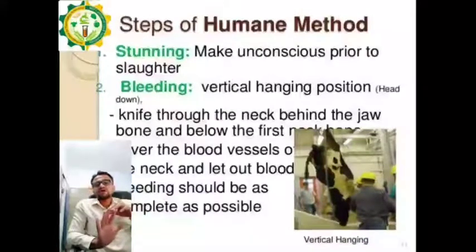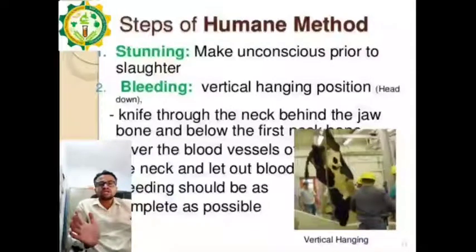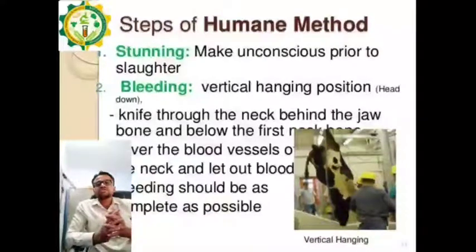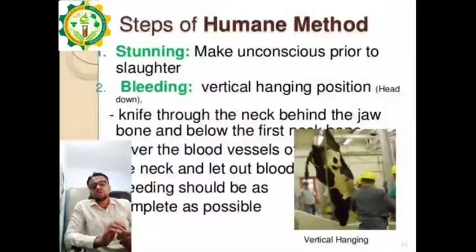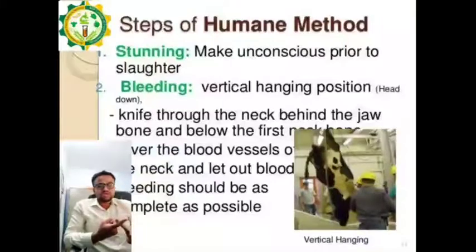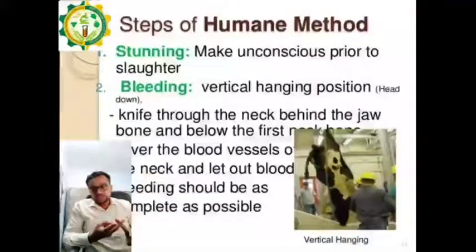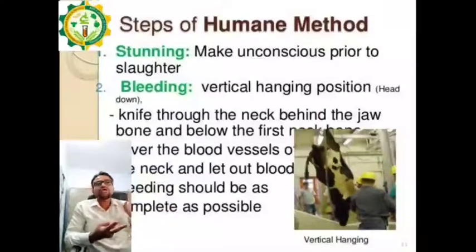And fifth one is abnormality in behavior. If the animal is overexcited, less excited, or dull, if the animal's mood is not proper, these types of animals also are not used for slaughtering, as they may cause damage to the slaughtering persons. So these are the ante-mortem inspections. These all steps, selection, transportation, ante-mortem inspection, and resting of the animal in the lairage, are all carried out in the humane method.